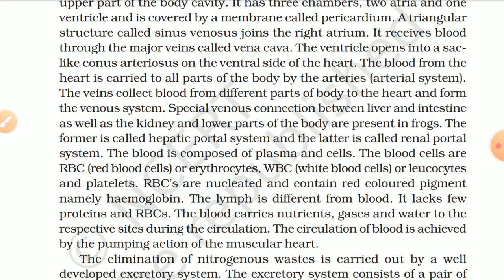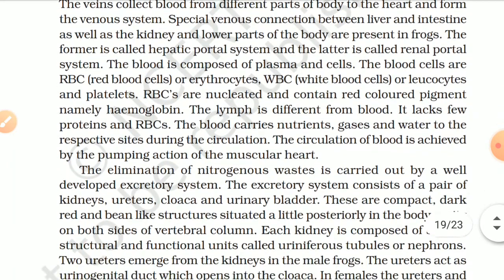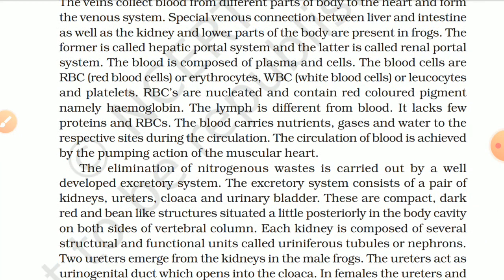The blood from the heart is carried to all the parts by the arteries, the arterial system. The veins collect blood from different parts of the body to the heart and form the venous system. Special venous connections between liver and intestine, as well as kidney and lower part of the body, are present in frog. The former is called hepatic portal system and the latter is called renal portal system.